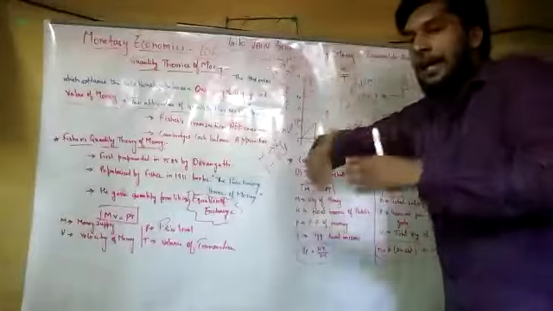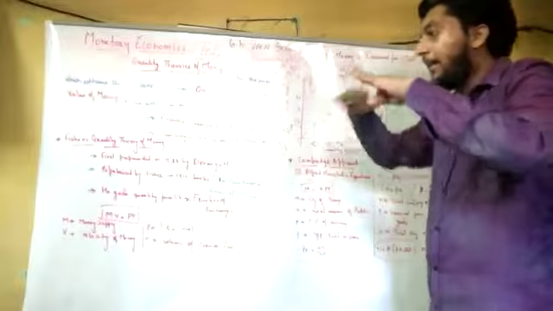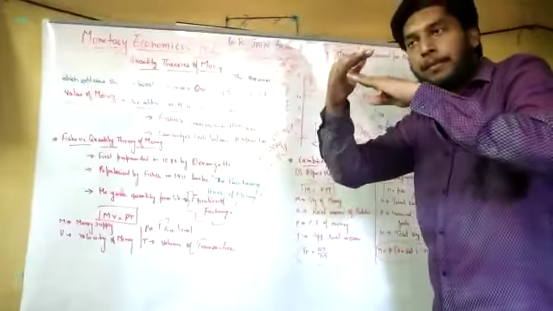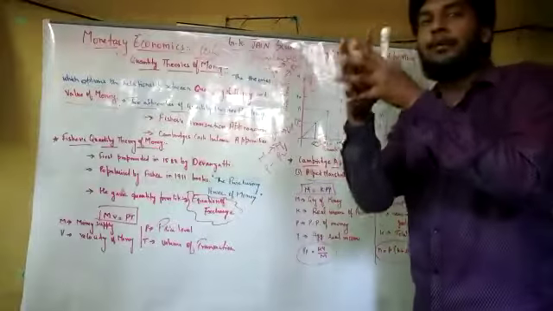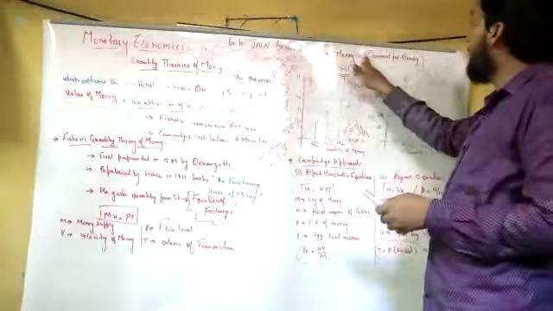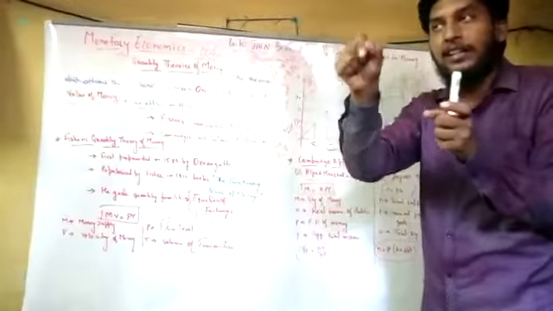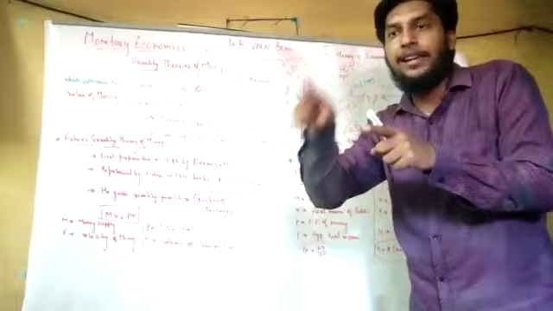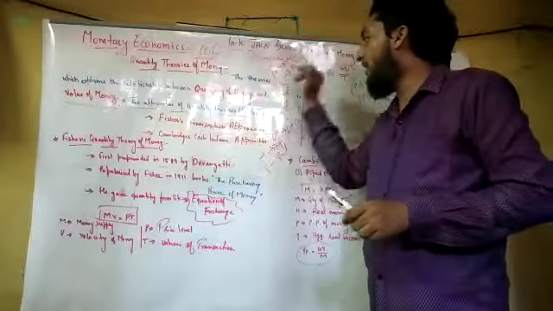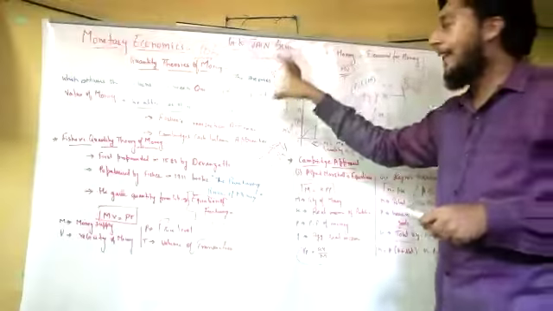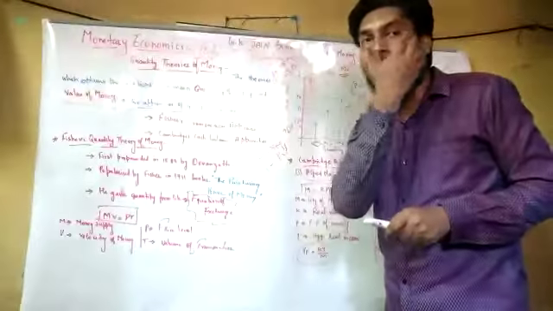For the first one, the price level is increasing. The quantity of money is increasing in both, but in the first diagram the price is increasing, and in the second diagram the price is decreasing. This was the supply of money. Supply of money should be equal to demand for money. When there is a demand in the market, there will be supply. Easy to understand, right? So this is the combination of the first part, Fisher's transaction approach. This is the way Fisher explained the transactional value of proper utilization of the quantity theory of money.